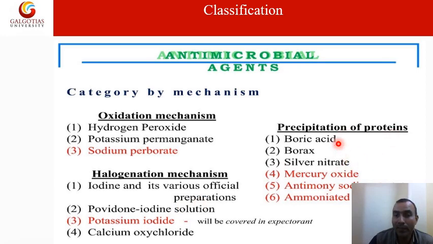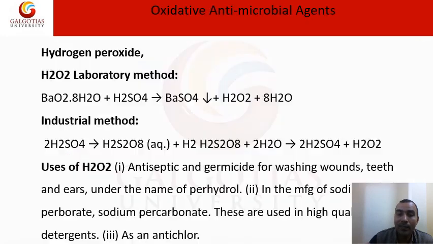Simply, for precipitation of protein, we use metal ions such as silver nitrate, mercury oxide, antimony, sodium, ammoniated compounds, borax and boric acid. These compounds will act by the precipitation method, and they can kill or inhibit the growth of microbes. You can say these are the mechanisms or classification; it has been categorized by these methods.